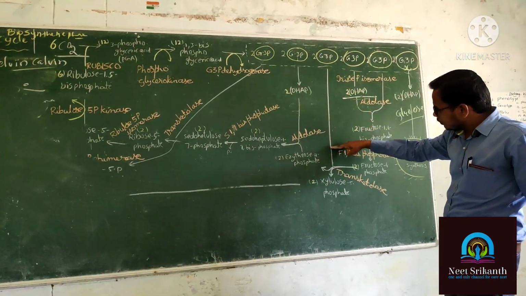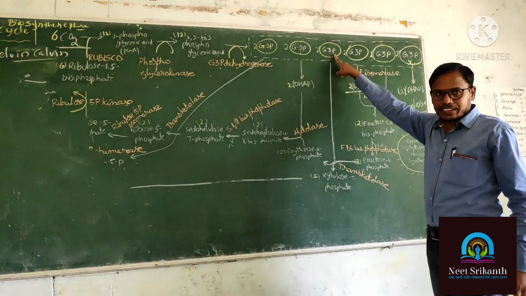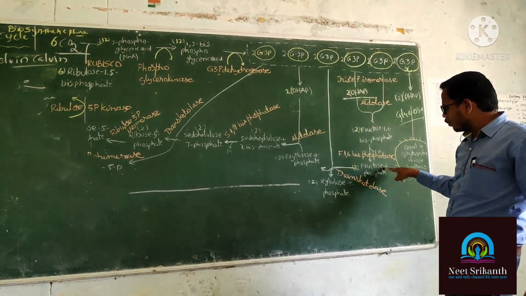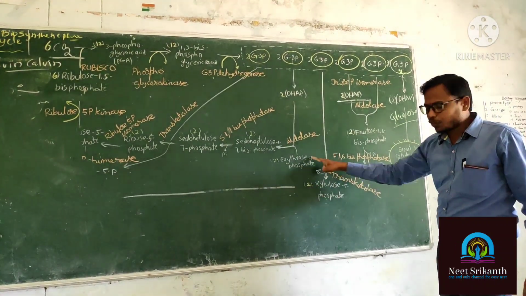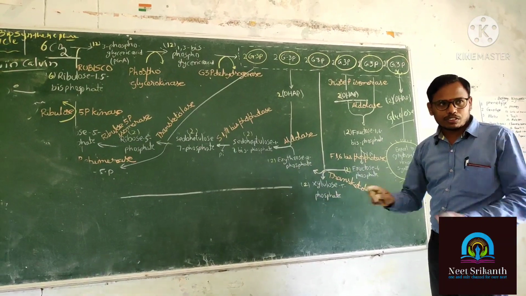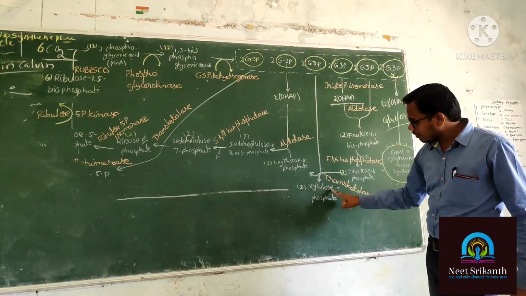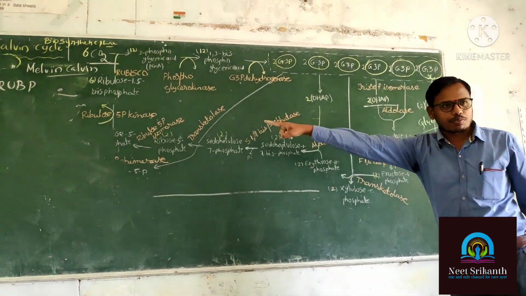Listen here. Arrow mark like this. 2 molecules of G3P react with 2 molecules of fructose 6-phosphate and split into 2 substrates. One is erythrose 4-phosphate, another one is xylulose 5-phosphate. We are going to discuss that later.